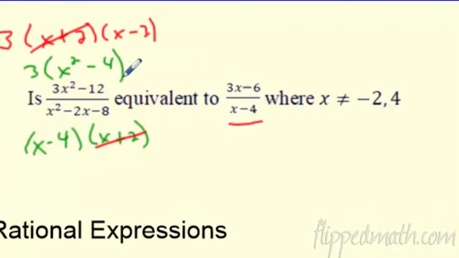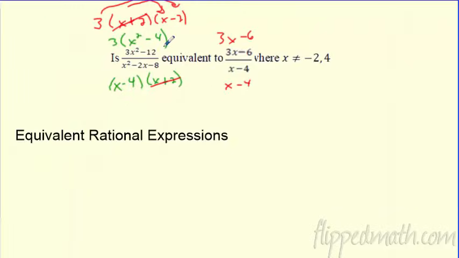The bottom matches. What happened on the top? We just got to redistribute. So if I redistribute the top, I'm going to get 3x minus 6 all over x minus 4. Yes, these are equivalent. I'll put a big smiley face. That is a terrible smiley face. That is rough. But they are equivalent.